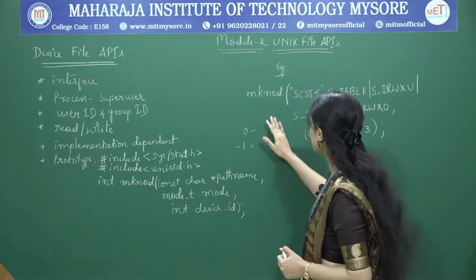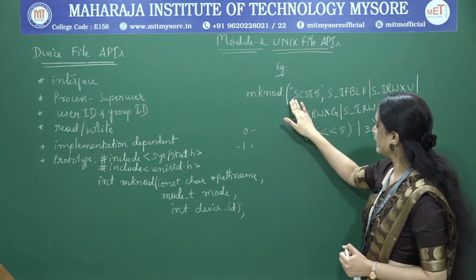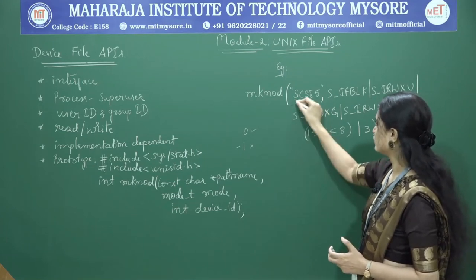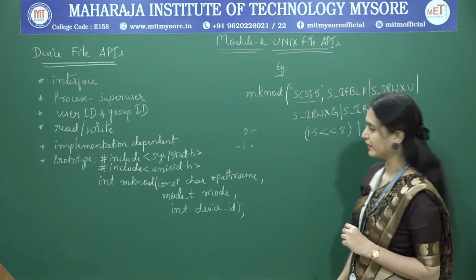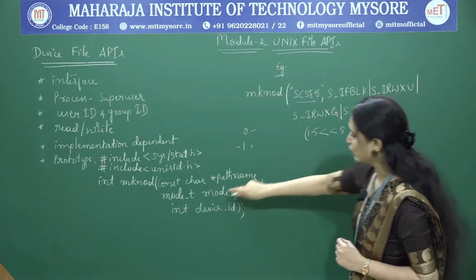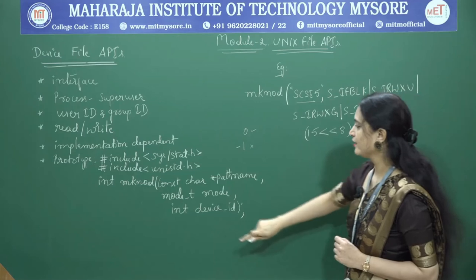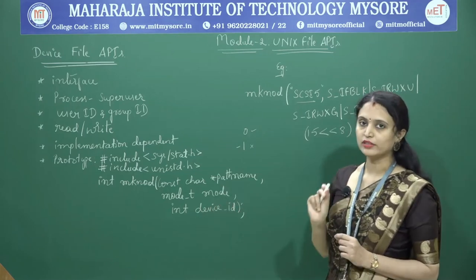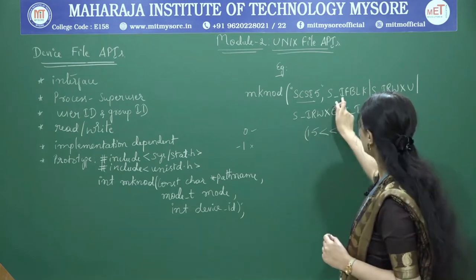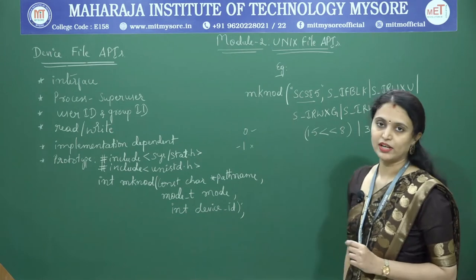Let us write one example here. This is the API. I am creating a device file SCSI5, which is the first argument. For the second argument, I use the access flag to indicate that it is a block device file.